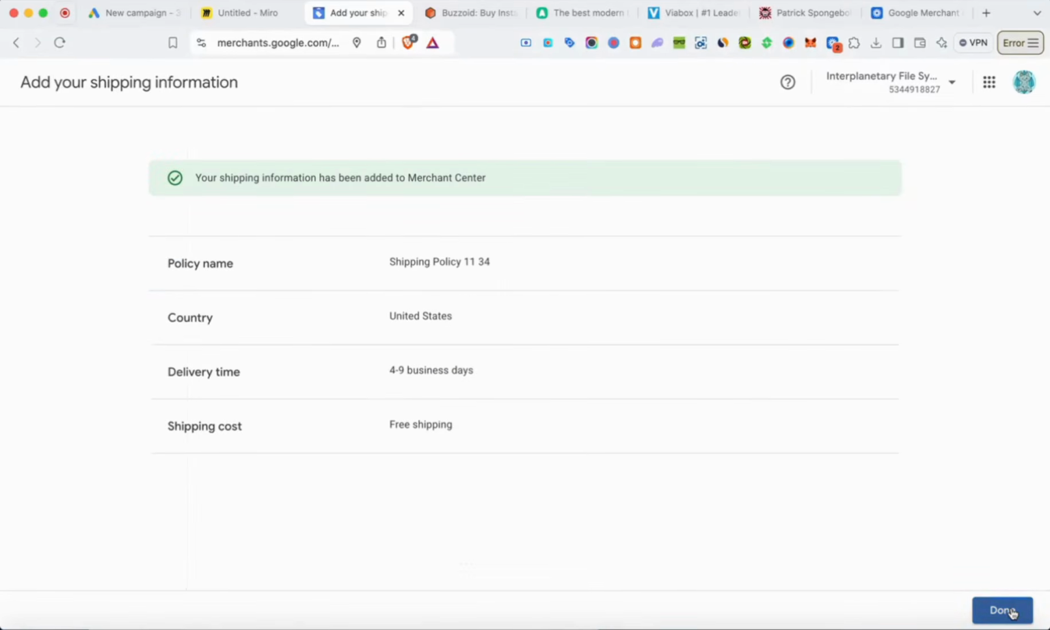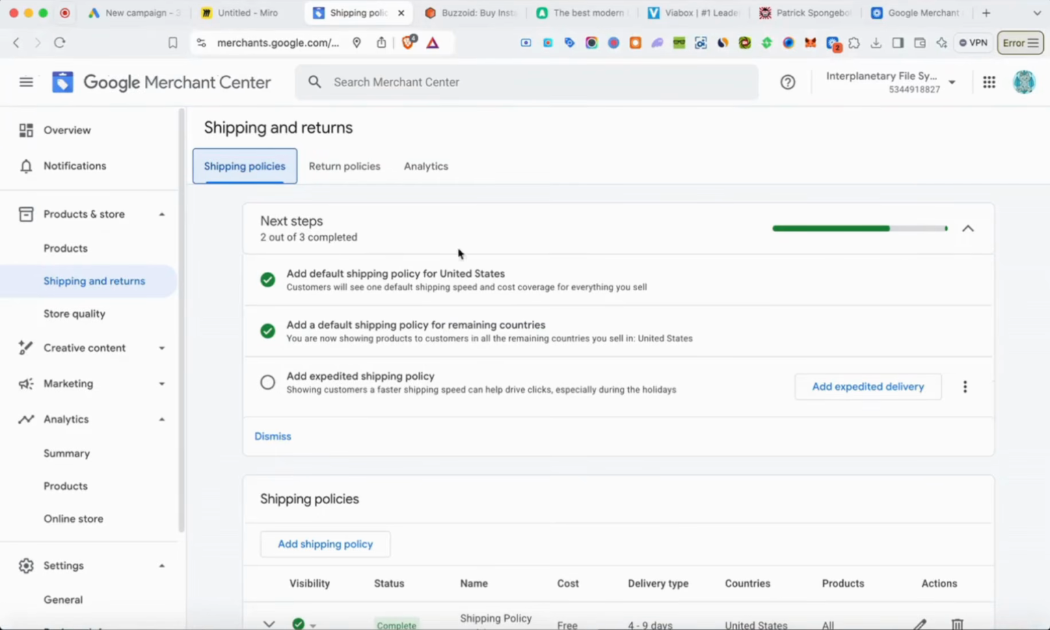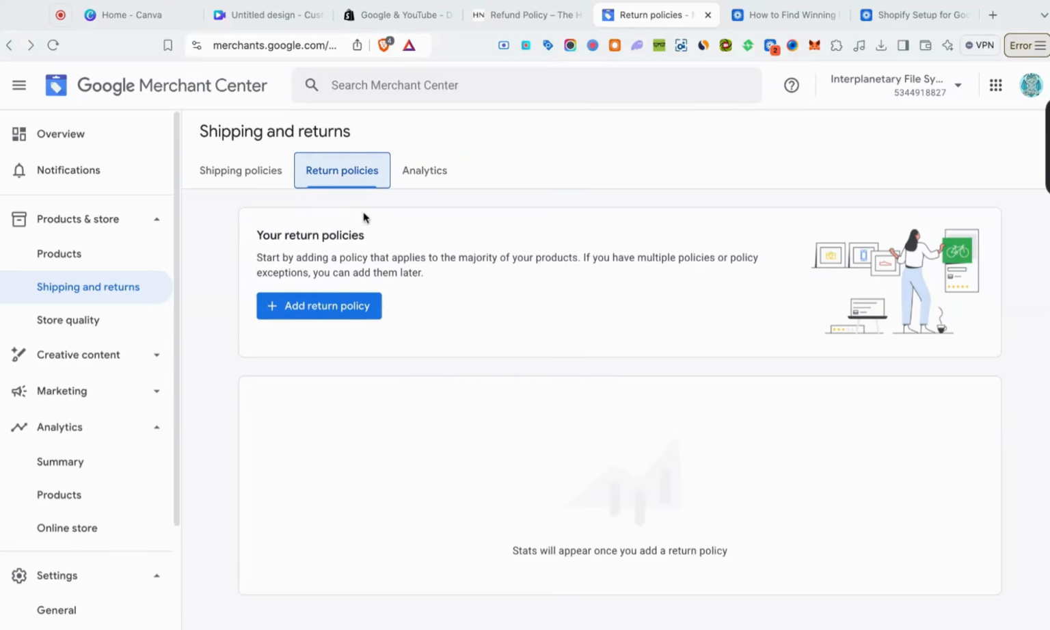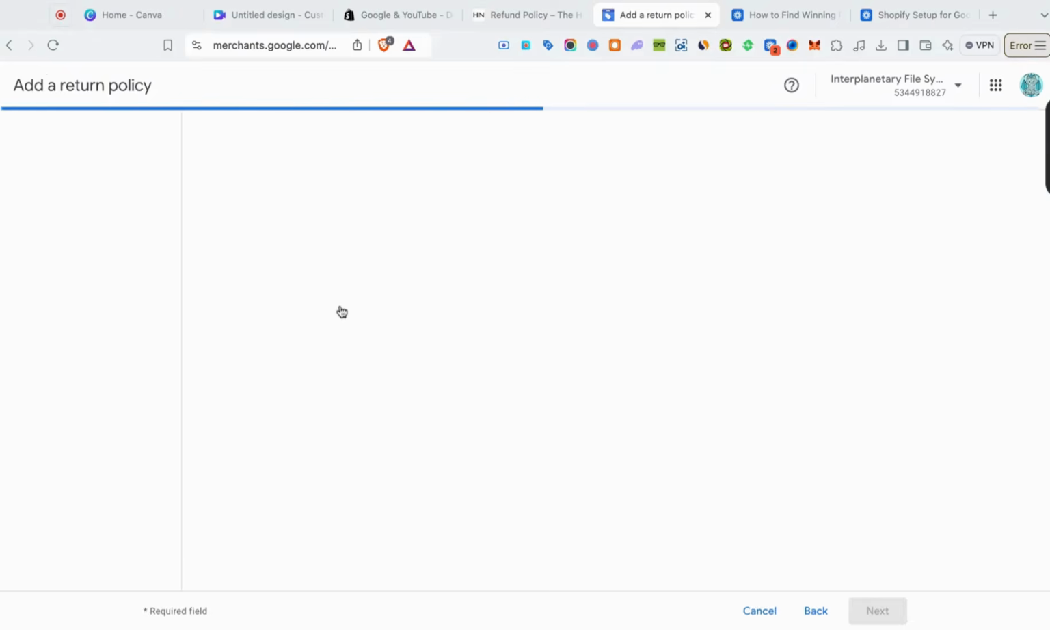Just click done, and just like that, you created your shipping policy that matches what's inside of your actual shipping policy on your website. Now, all right, so lastly, we have to set up a return policy. So click add return policy.